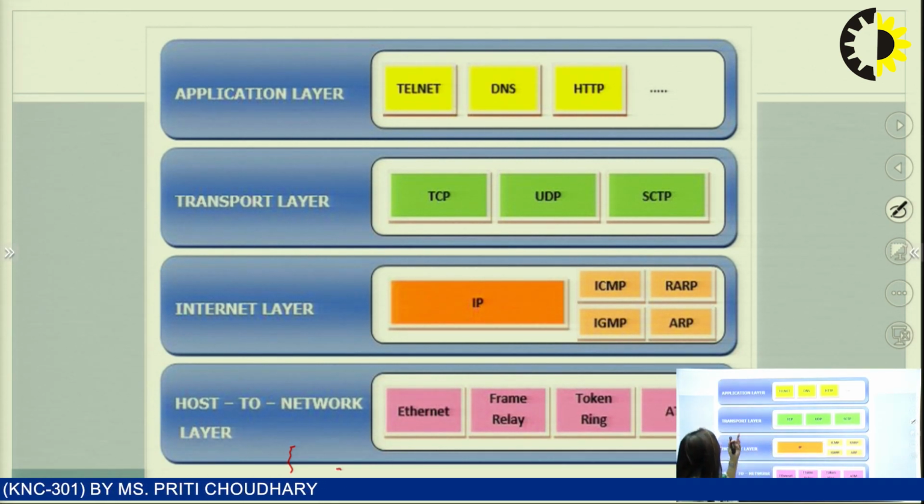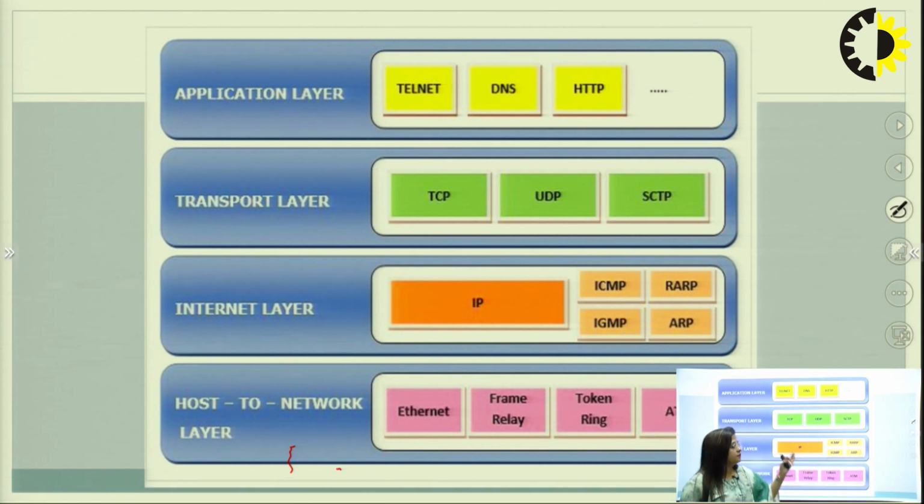And again, the transport layer uses other types of protocols. These protocols are used in this layer. This is TCP, the Transmission Control Protocol, the User Datagram Protocol, and HTTP again.